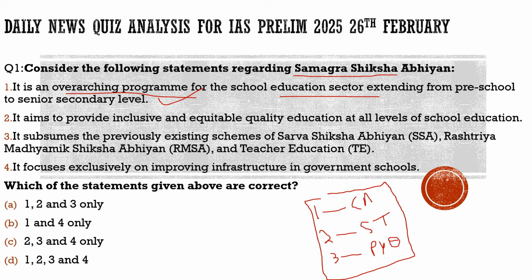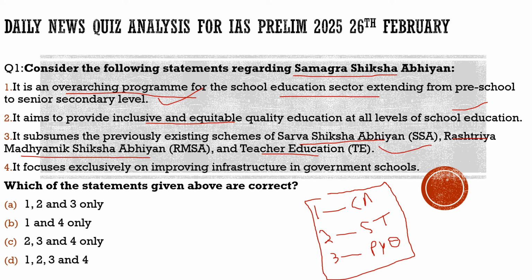It aims to provide inclusive and equitable quality education at all levels of school education. 100% correct. Third, let's see, it subsumes the previously existing schemes of Sarva Shiksha Abhiyan, Rashtriya Madhyamik Shiksha Abhiyan, and teacher education. 100% correct. It has subsumed all these three schemes into one.